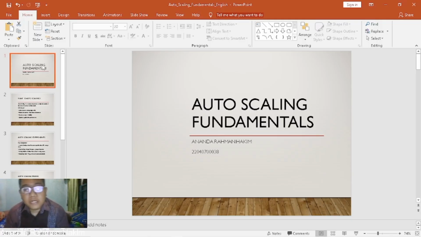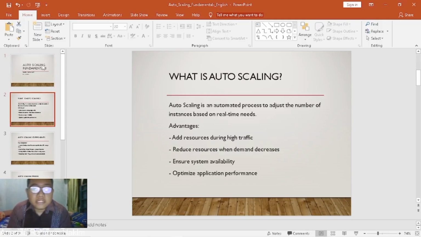My name is Ananda Ramanakim, and I will explain about autoscaling fundamentals. First of all, what is autoscaling? Autoscaling is an automatic process to adjust the number of instances based on real-time needs. The instance is the virtual server that runs on cloud providers infrastructure like AWS, Google Cloud, Alibaba Cloud, etc.